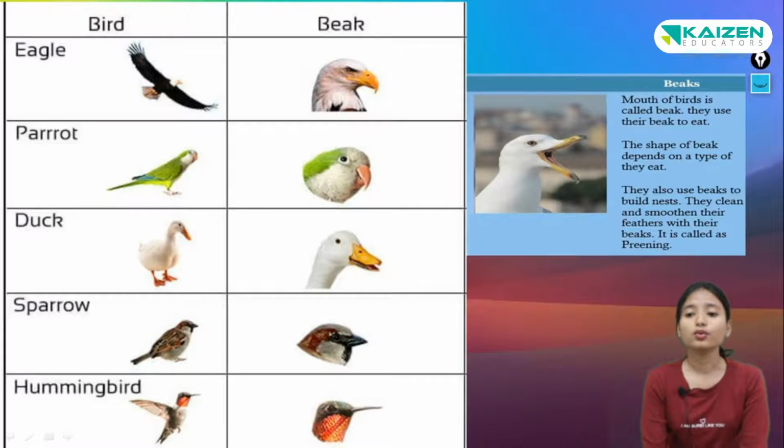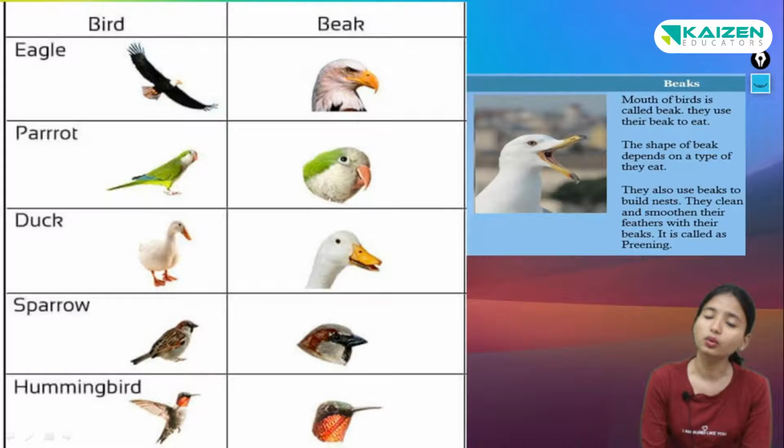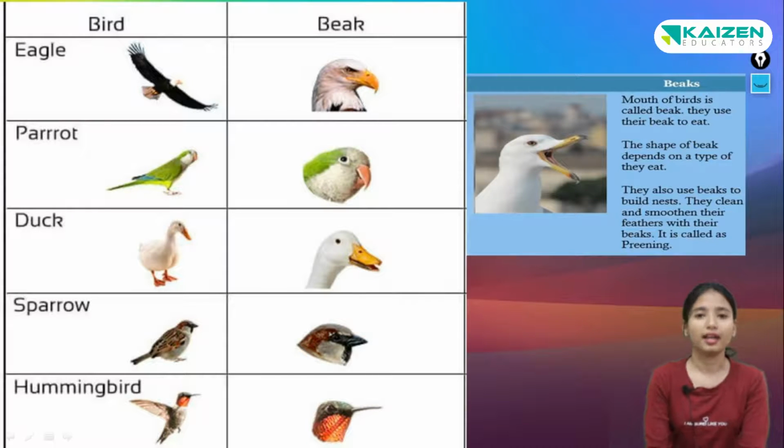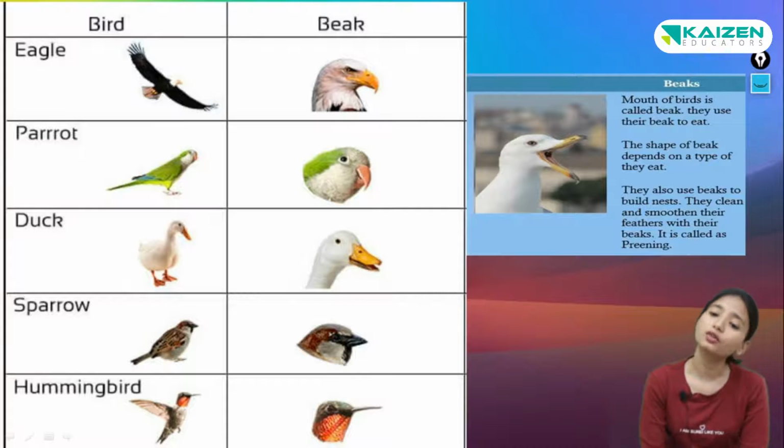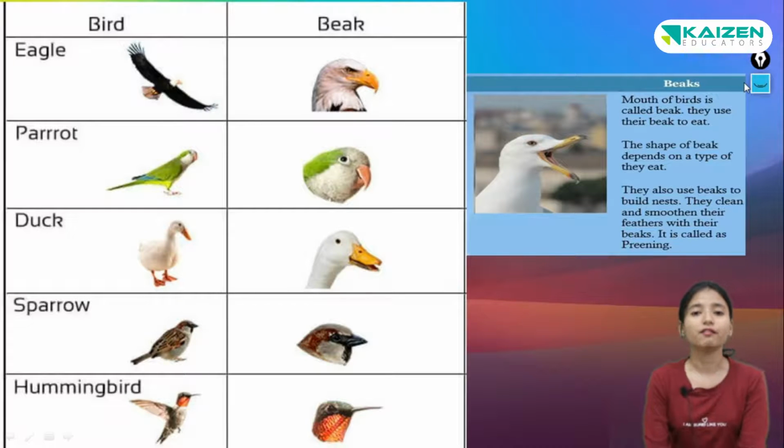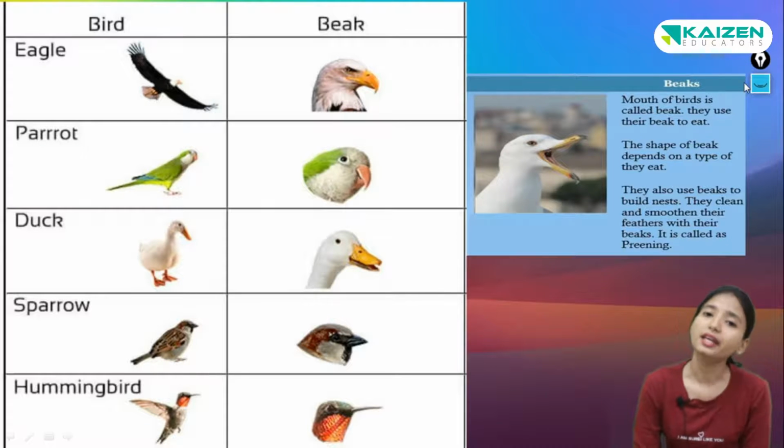And they also use their beaks to build nests. They use their beaks because they don't have hands. They use their beaks to build their nest. And they clean and smoothen their feathers with the help of beaks only. Okay, children? When they clean their feathers with the help of beaks, it is called preening.